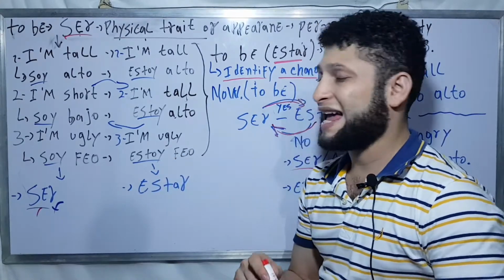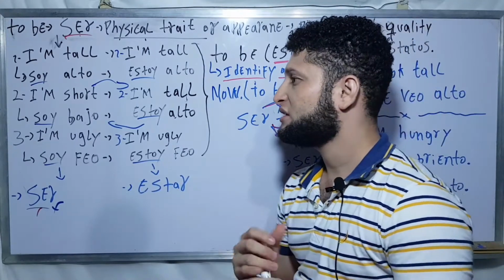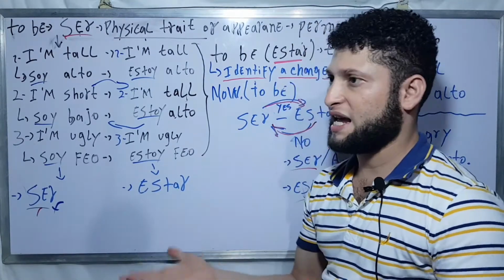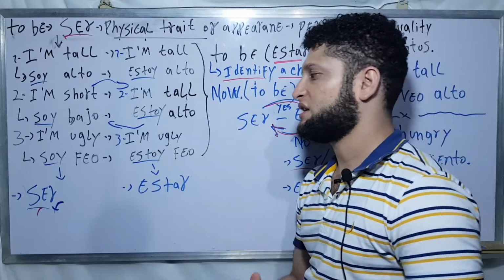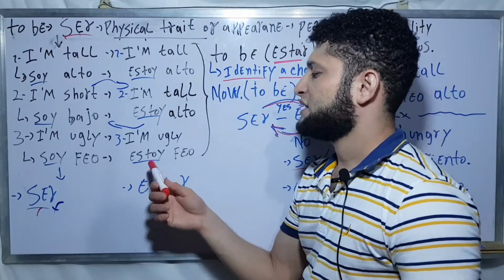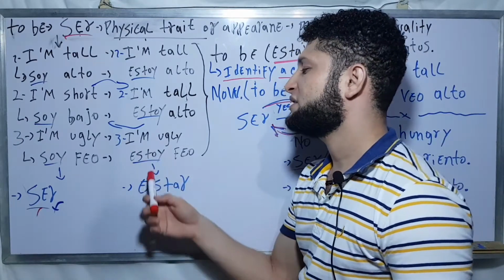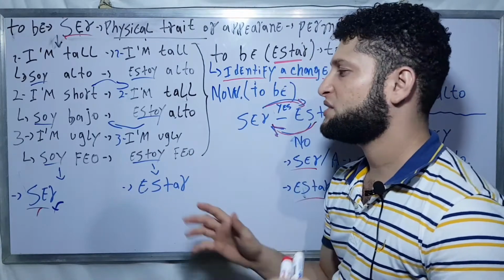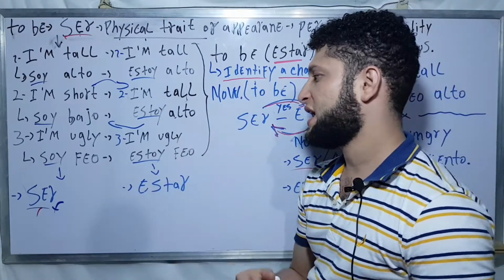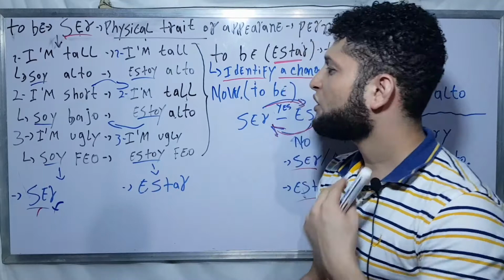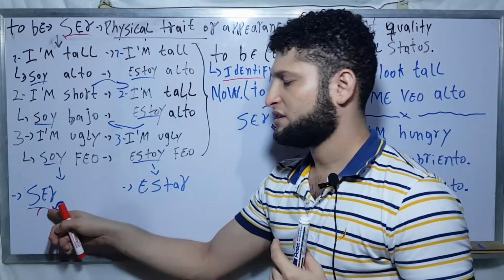Maybe I didn't take a shower for a week and I look really ugly, and then estoy feo. I'm ugly with the verb estar for a short period of time, because in fact I'm not ugly with the verb ser.